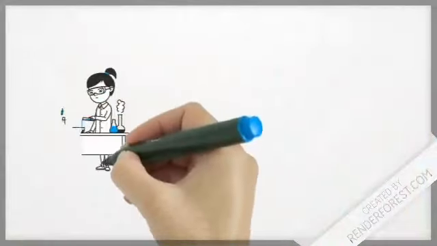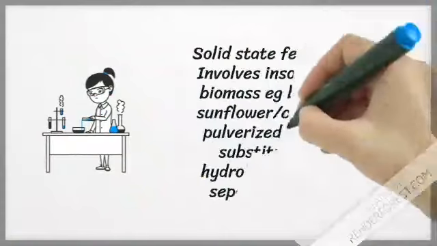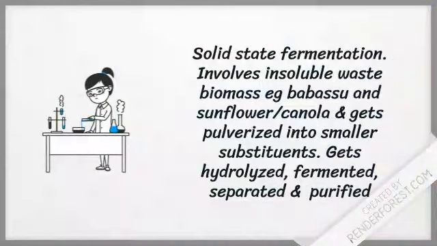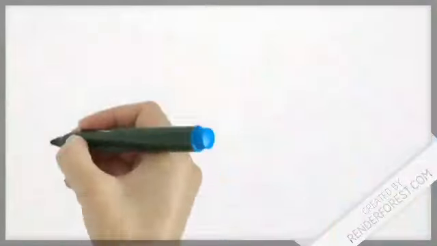Both enzymes can be made by a process called solid-state fermentation, which is different from traditional fermentation through having no free-flowing liquid. Solid-state fermentation usually involves an insoluble waste biomass such as babassu for glucoamylase and sunflower or canola for alpha amylase, often obtained as a byproduct of food processing, which gets pulverized into smaller substituents. The substituents then get hydrolyzed and fermented using solid-state fermentation. The fermented product then gets separated and purified.